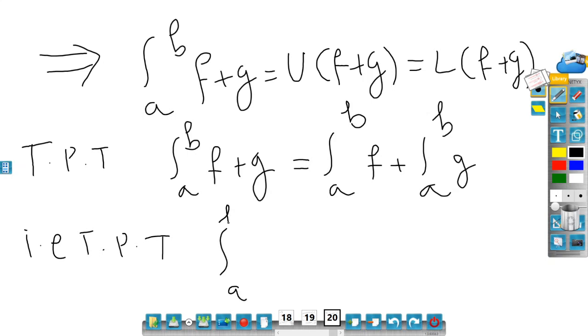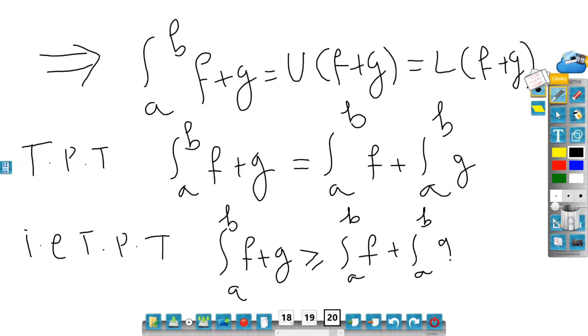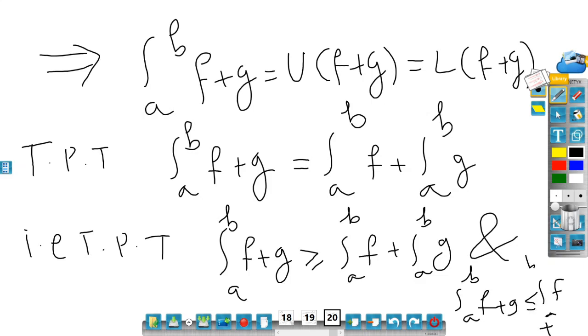That is to prove that integral a to b f plus g is greater than equal to integral a to b f plus integral a to b g, and integral a to b f plus g is less than equal to integral a to b f plus integral a to b g. So they are greater than equal to, less than equal to. This is what I have to prove. Well, that's not difficult again.